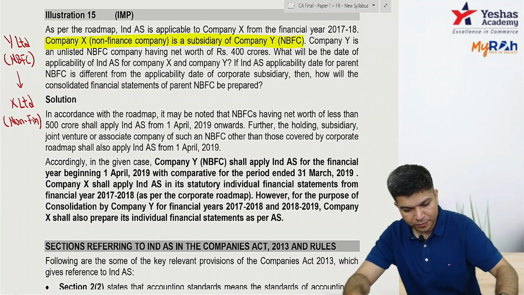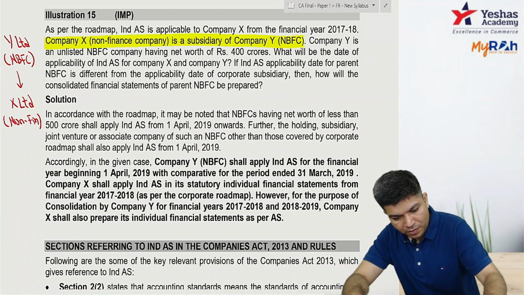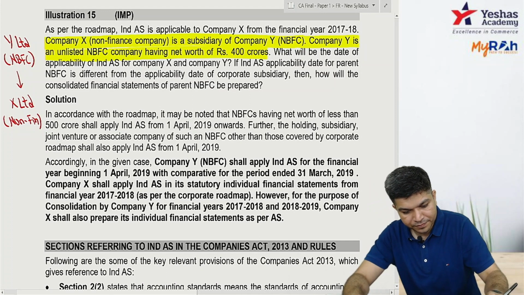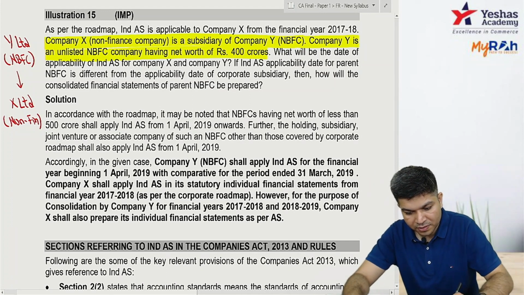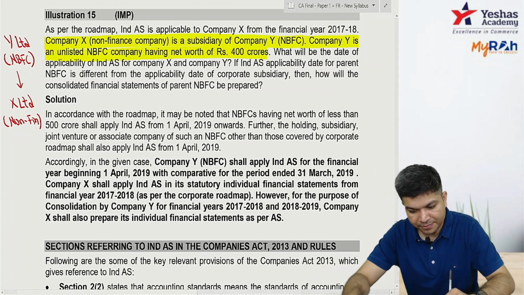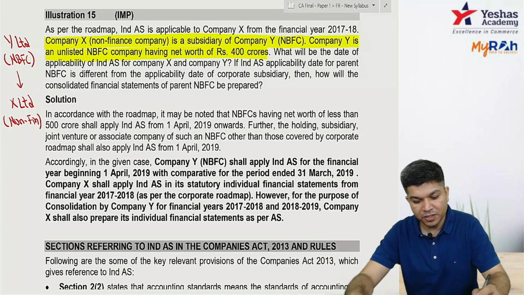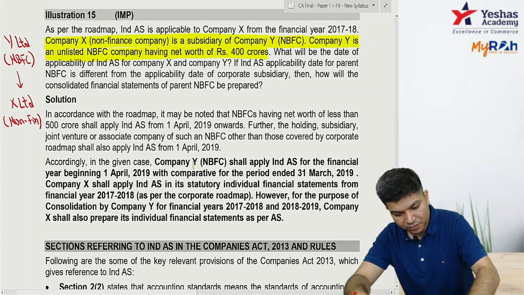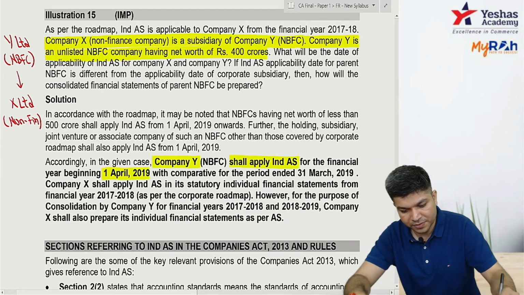Okay, so check out over here. Y is unlisted NBFC, net worth 400 crore. So 400 crore is 1/4/19. So company Y shall apply Ind AS from 1/4/19 onwards.